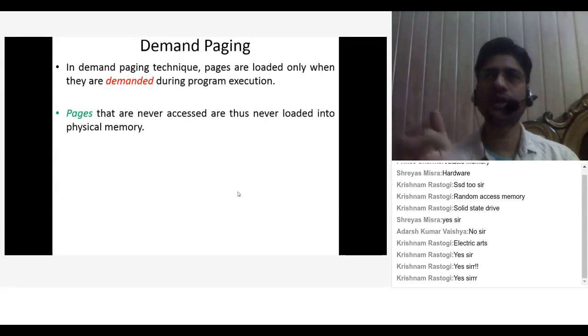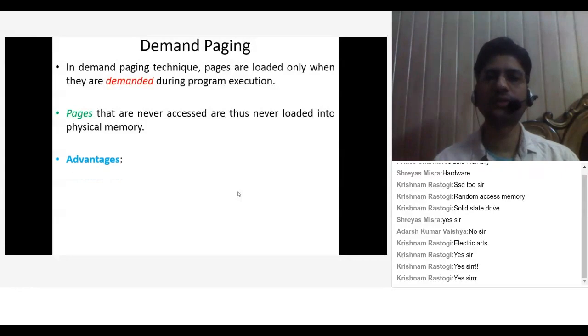As I told you, you have a number of maps in your Need for Speed, but if you are not able to clear your first and second race and you are not getting enough coins to unlock more maps, then those maps will never be loaded into your physical memory, because you are not using them anyway.